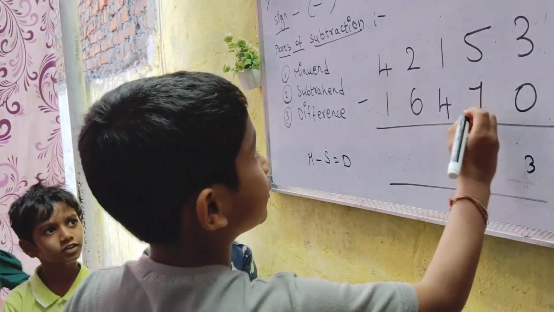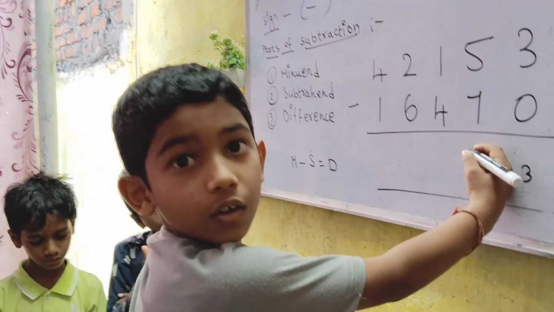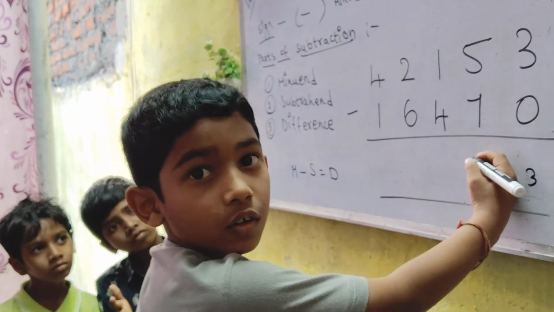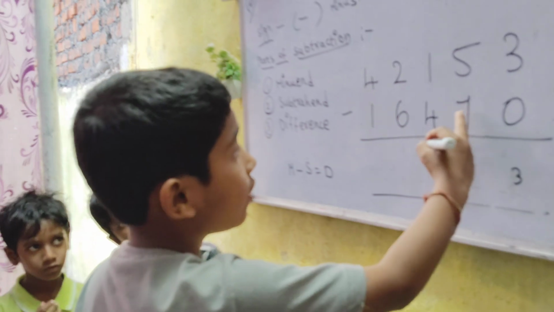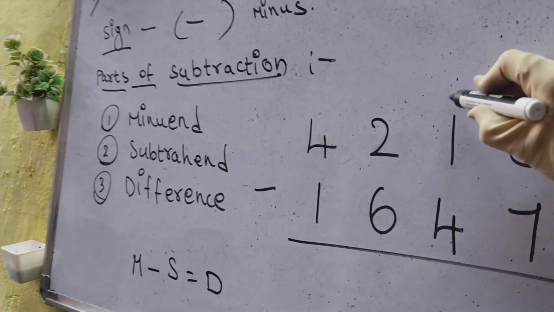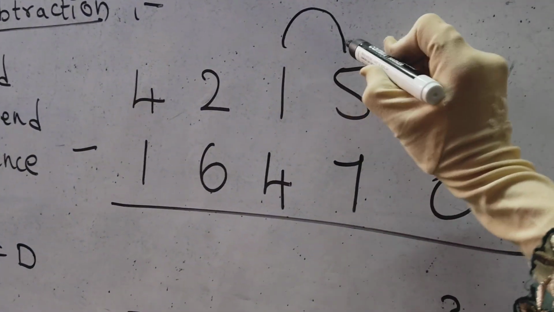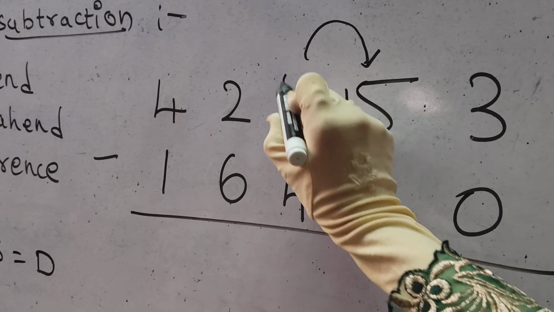Yes? Okay, then next 5 minus 7. Can you do that? Ravinder, can you do 5 minus 7? 5 is smaller than 7. You cannot subtract. Then what you will do? You will borrow. You will borrow from the neighbor. You need to borrow from here. So this 5 will become 15 and this will become 0.